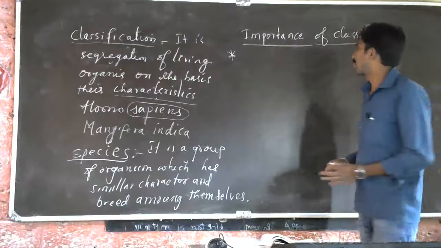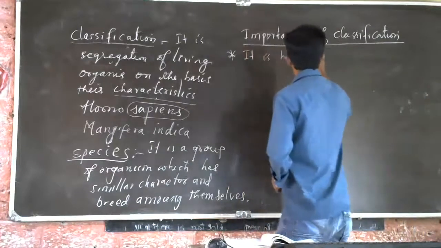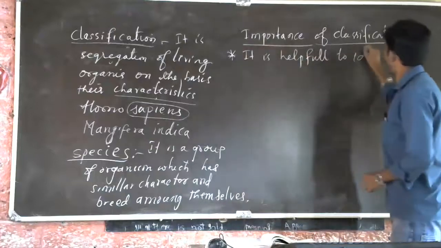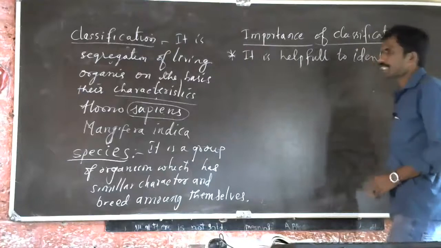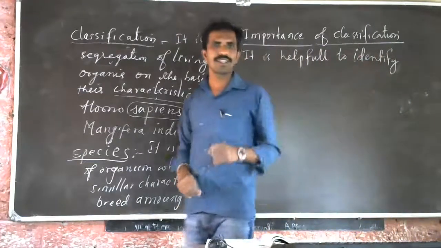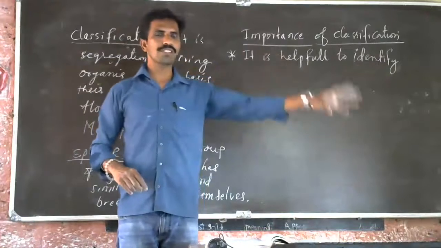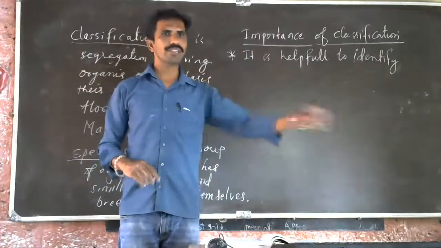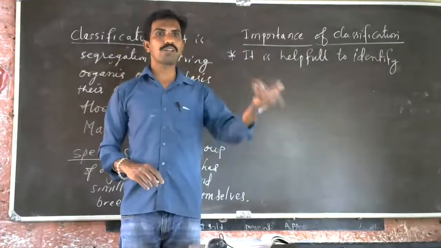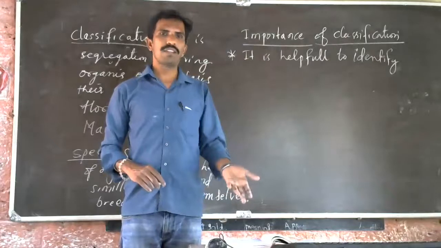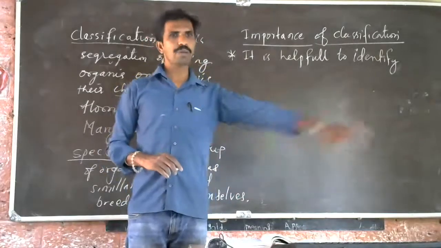So it is helpful to identify the organism. By classification, we can identify easily. This belongs to the mammals, we say. Birds belong to this. Aquatic birds are there. There are some birds which cannot fly. Ostrich is a bird which cannot fly. Why can it not fly? Then comes body mass. Body mass is more. So that type of animals are classified.